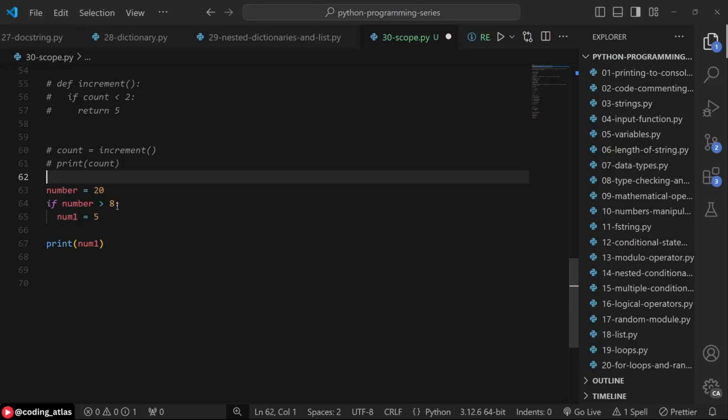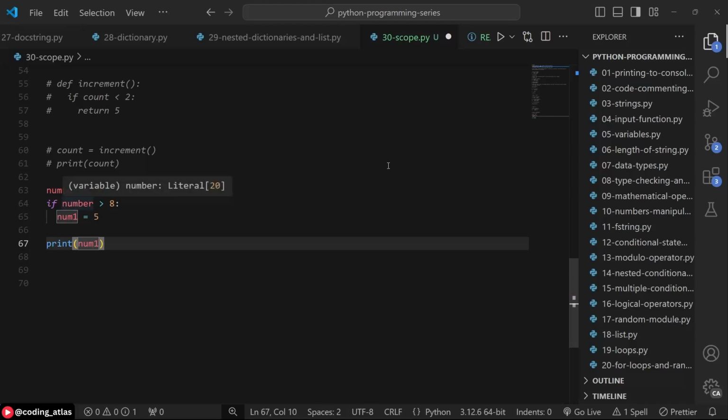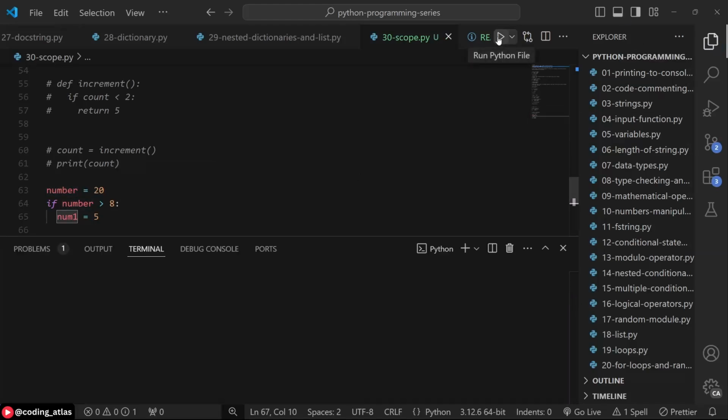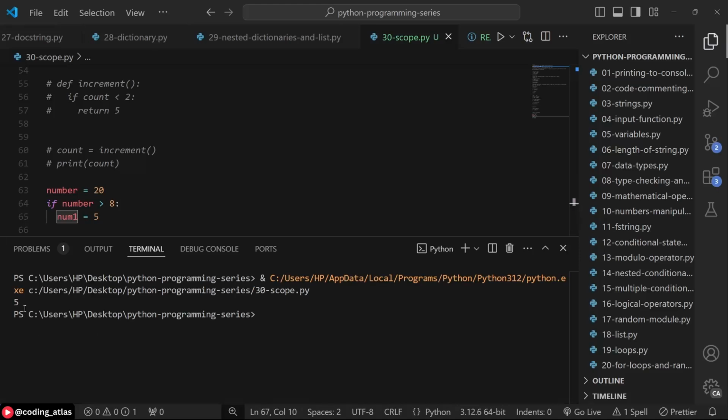In other programming languages, this variable will be scoped to the if block, but in Python, block scope does not exist. So this num1 can still be accessed globally, but it is also prone to error. You see what I'm talking about? If you run this now, you are going to see that num1 is equal to 5.